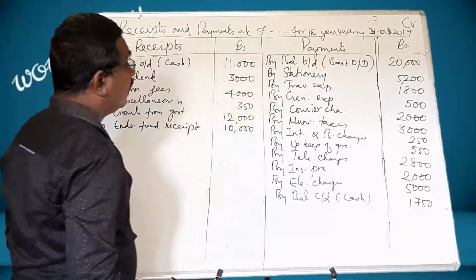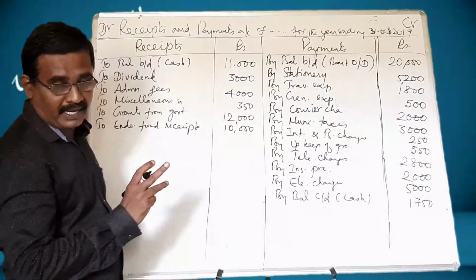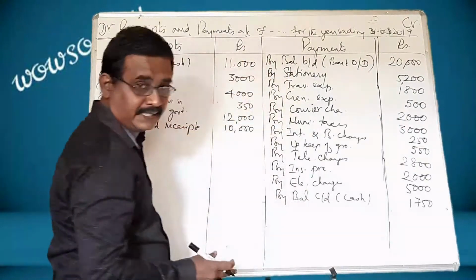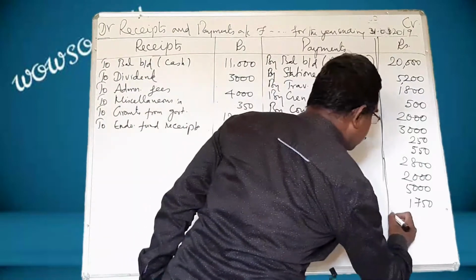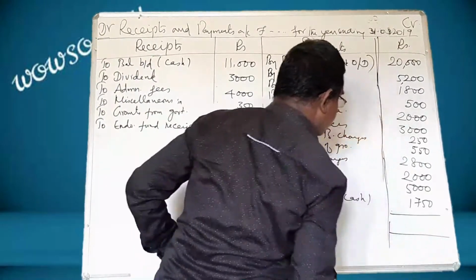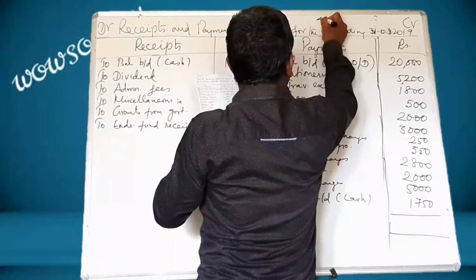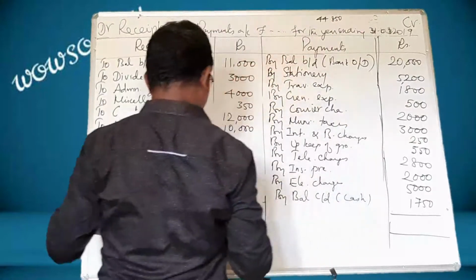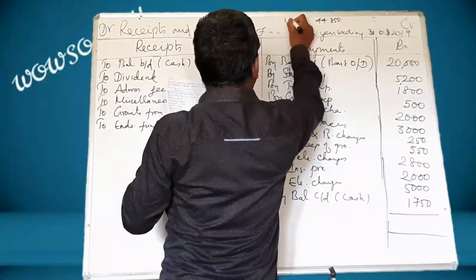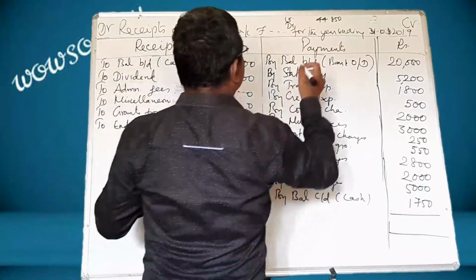See, if this side is exceeding, there will be bank balance, and if this side is exceeding, there will be bank overdraft. And we have found the credit side total comes to 44,850. And the debit total comes to 40,350.